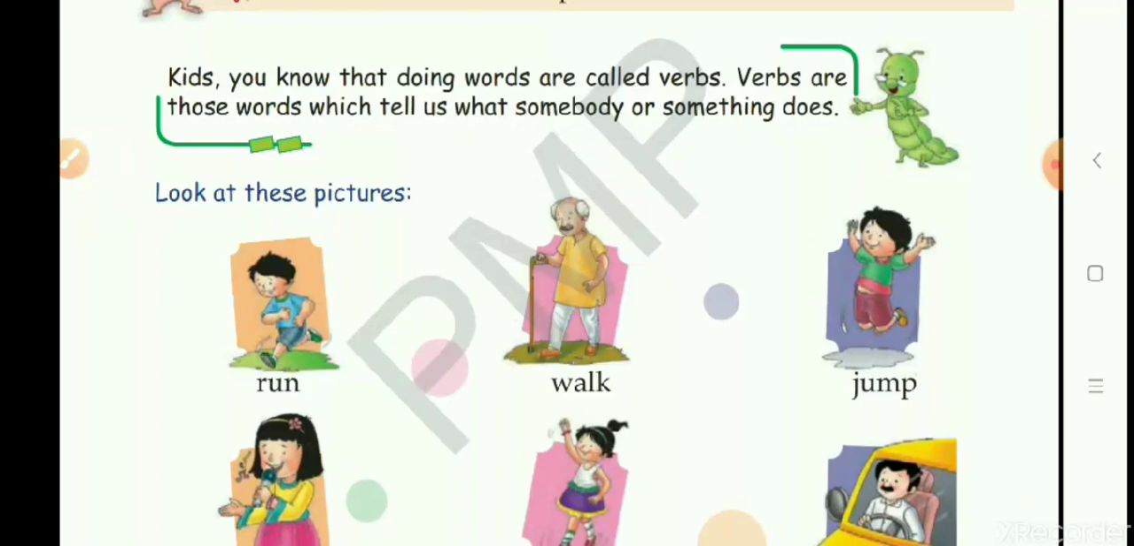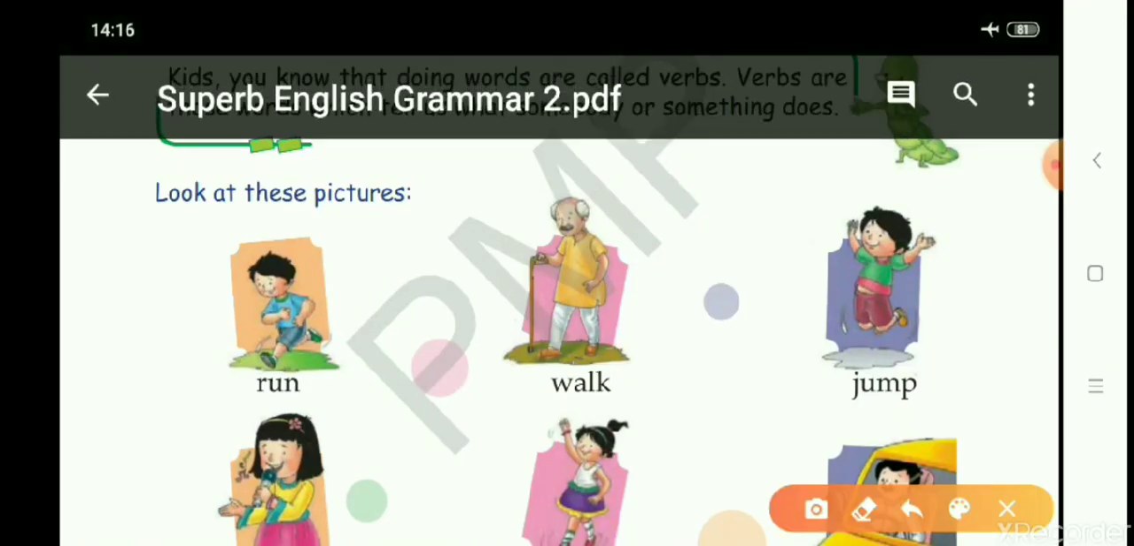We can see the first picture. We'll go one by one. This first picture is run. See, a boy is running, and run is an action word. Here you can see there is an old man and he is walking with a stick. So walk is also an action word. Now here you can see a boy and he is jumping. So jump is an action word. Let's move further.